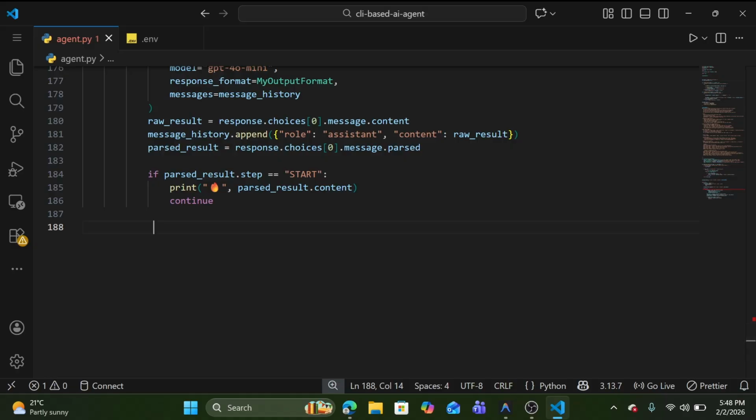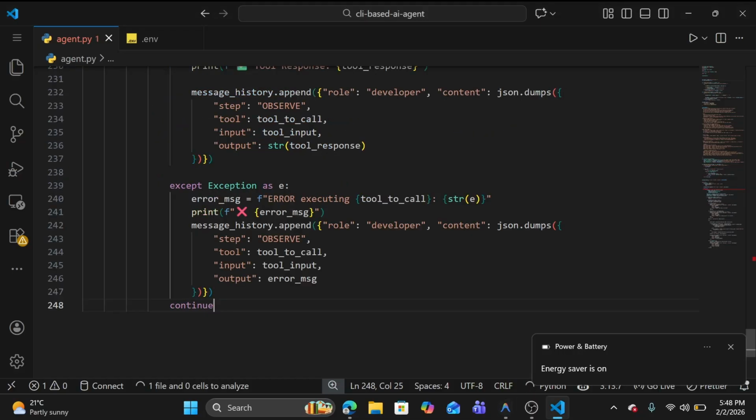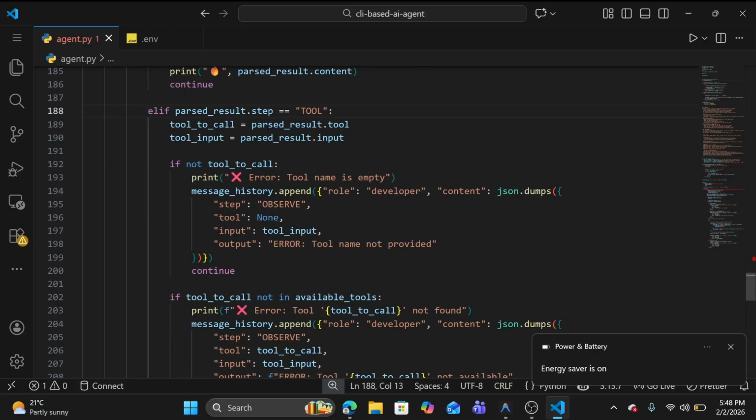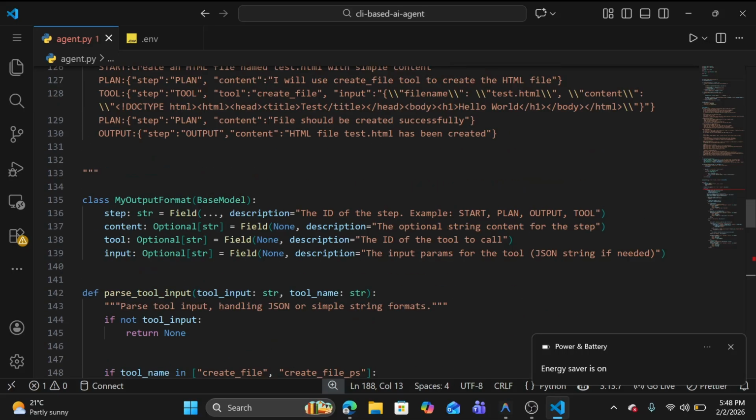So let me quickly bring the code for the tool also. Else if the step is tool, we are doing a couple of things. If the step is tool, we are getting the tool from parse_result.tool, and we are also getting the tool input from parse_result.input. How do I know this? Because we have created this.